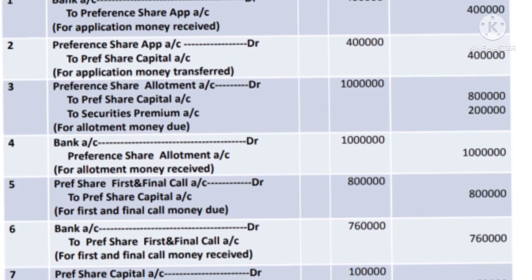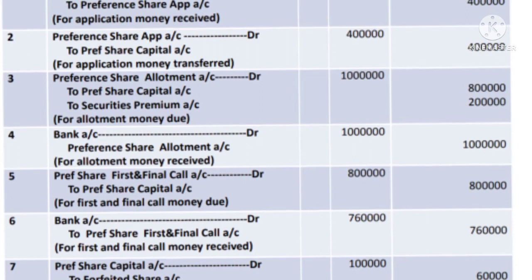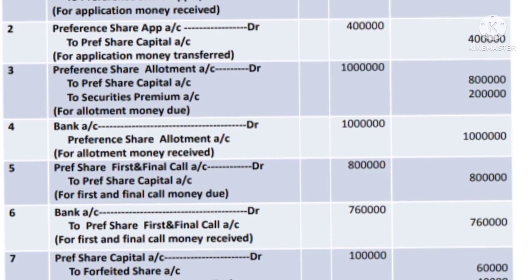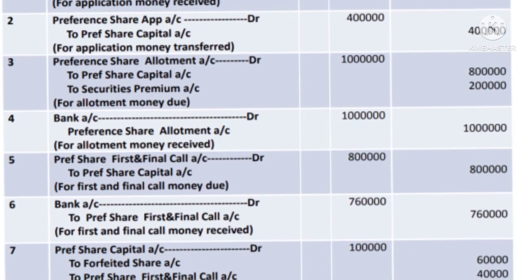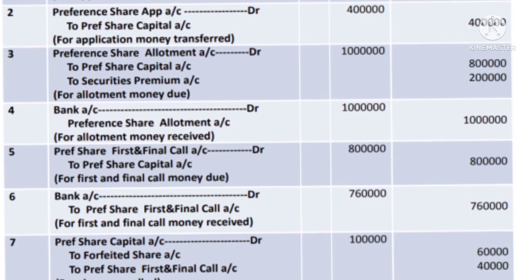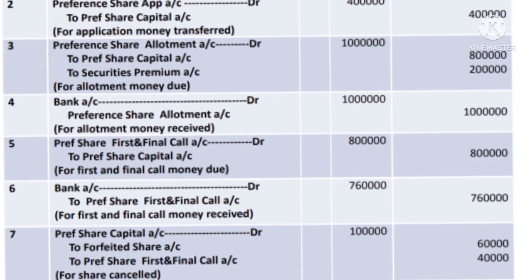For forfeiture of the shares, the journal entry is preference share capital account debtor. How many shares are cancelled? 1,000 into amount paid up, 100. So 1,000 into 100 is equal to 1 lakh. And then there is a forfeiture of the amount received so far. Here the amount received so far is 20 rupees on application and 40 rupees on allotment, total 60 rupees received on 1,000 shares. So that is credited to the special account, that is, the forfeited shares account.